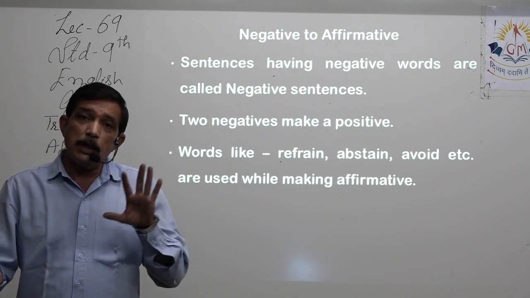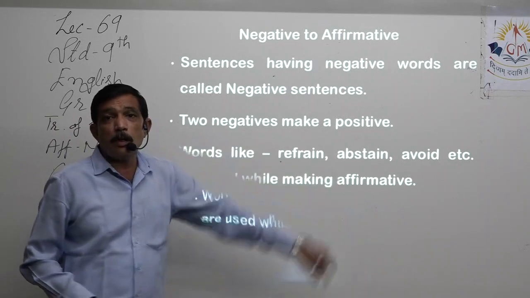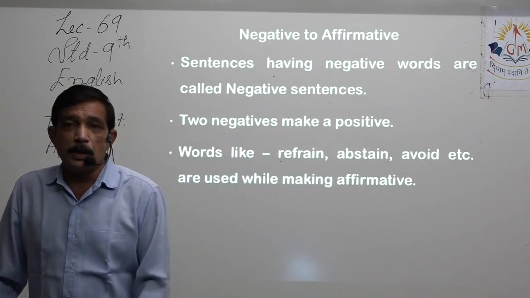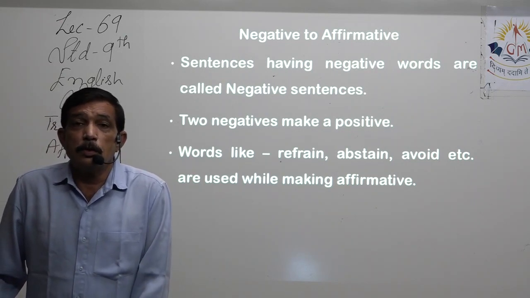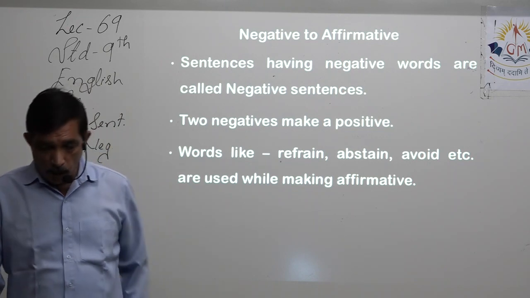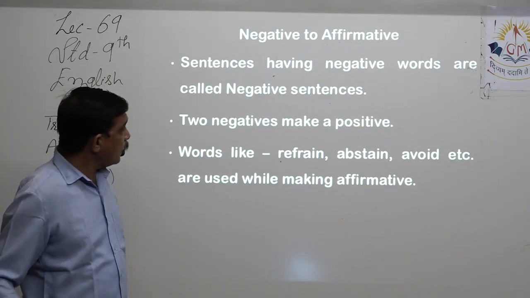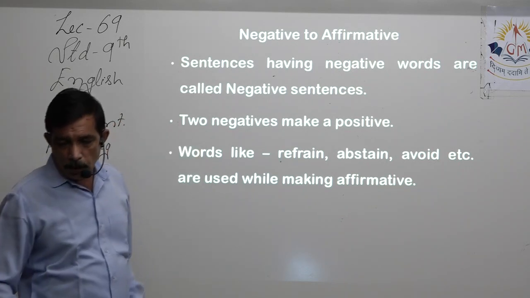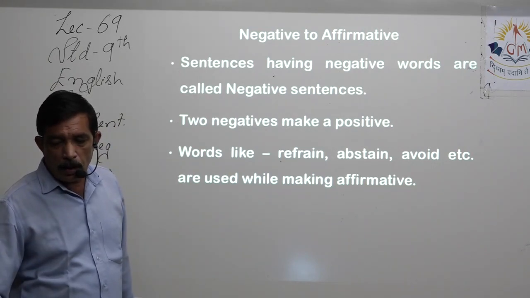So from negative, if we want to make affirmative, we use these words. And not only these three words, there are many words which can be used, especially when we want to turn a negative sentence into a positive one. I'm talking about two negatives make a positive. We'll just have a small example over here, then we'll go ahead with our explanation.